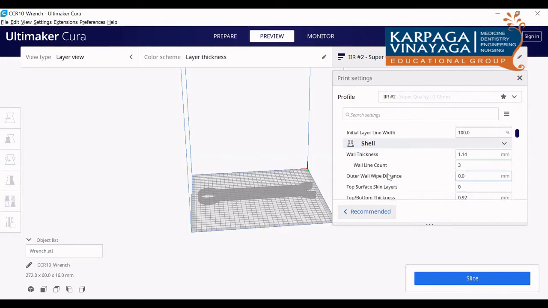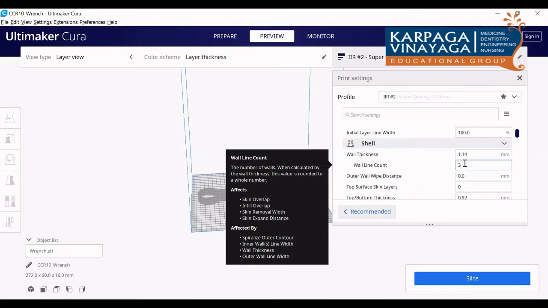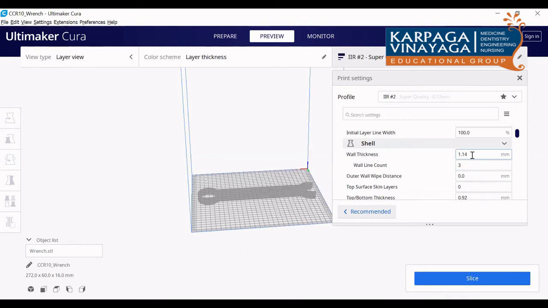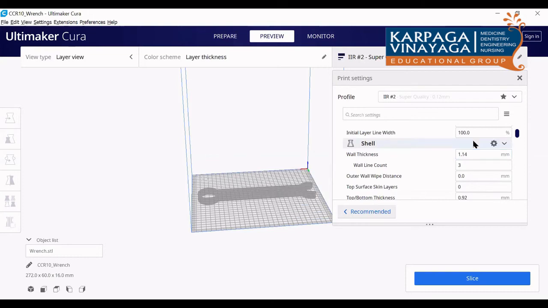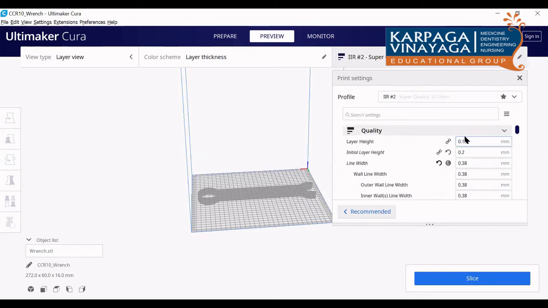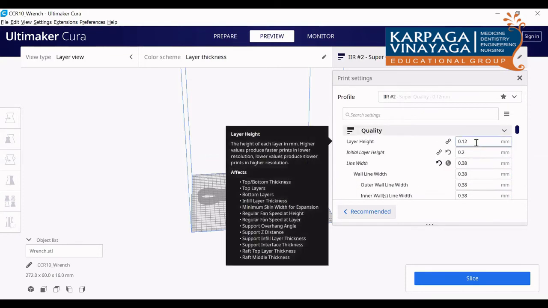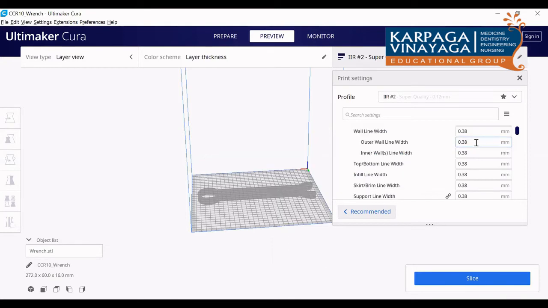Then coming to the shell, wall thickness. Now I am going for the wall thickness here. So here there is a count. I told you there will be initially 1 or 2 walls. So how much wall thickness are we giving here? 1.14 we are giving here. That is divided by the layer height. What layer height are we giving here? It is 0.12. You divide this.